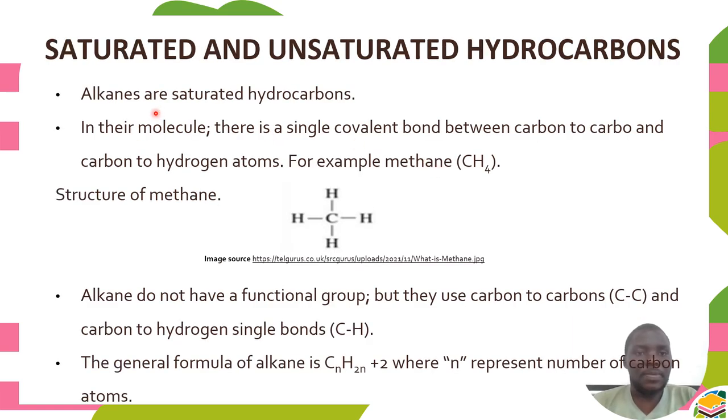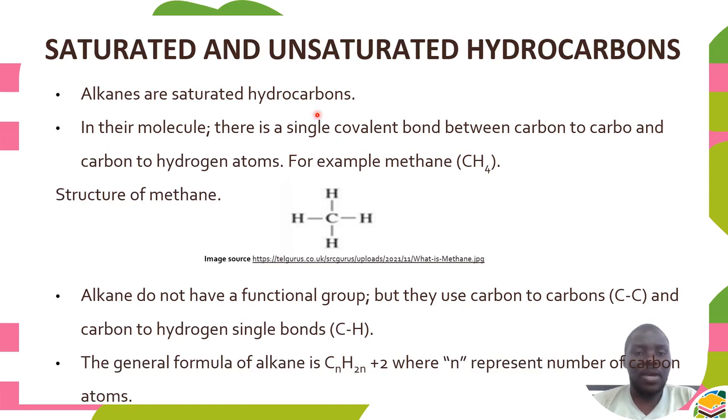So, saturated and unsaturated hydrocarbons. Hydrocarbons are either saturated or unsaturated. Alkanes are saturated hydrocarbons. What do we mean when we say that alkanes are saturated hydrocarbons? In their molecule, they only have a single covalent bond between carbon and carbon, and also between carbon and hydrogen atoms. So in saturated hydrocarbons, you will not find a double bond. There are always single bonds between carbon and carbon and between carbon and hydrogen.